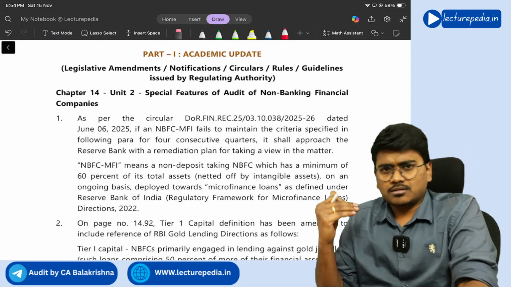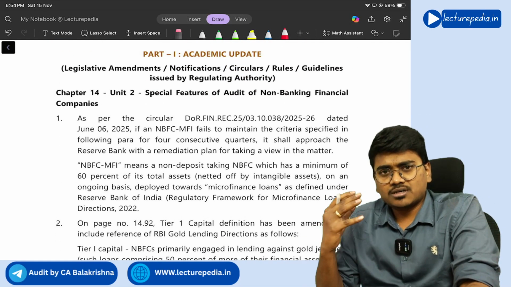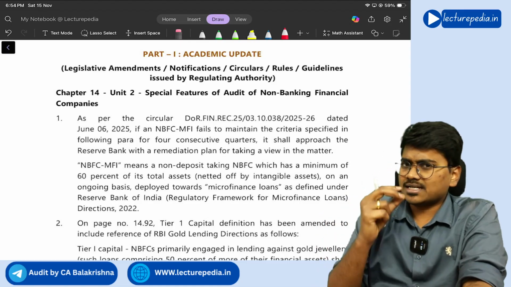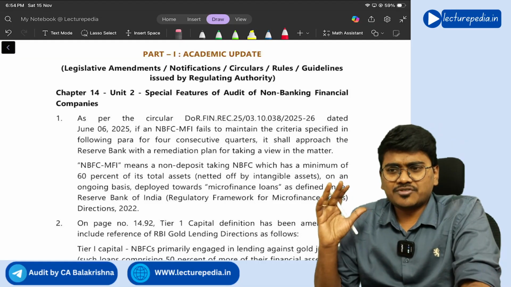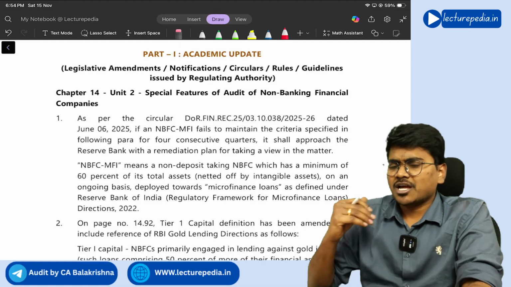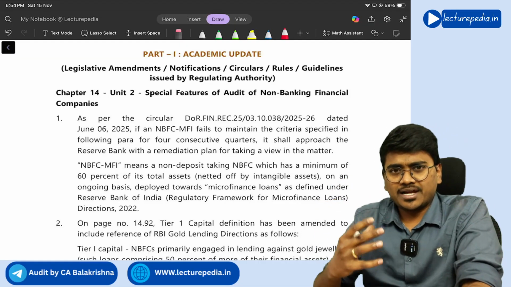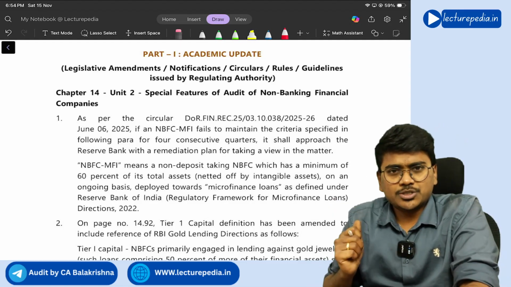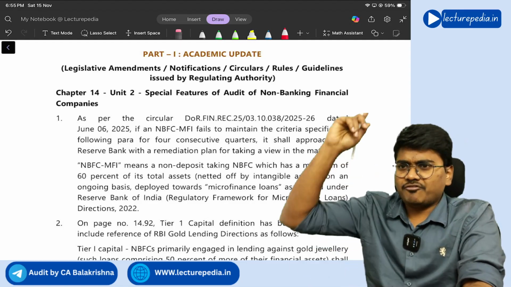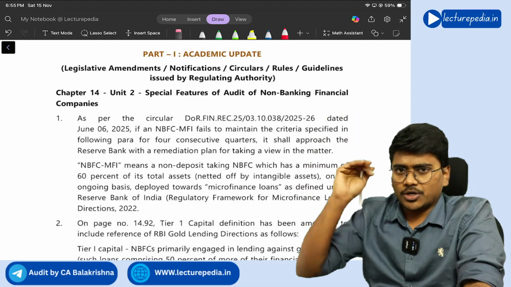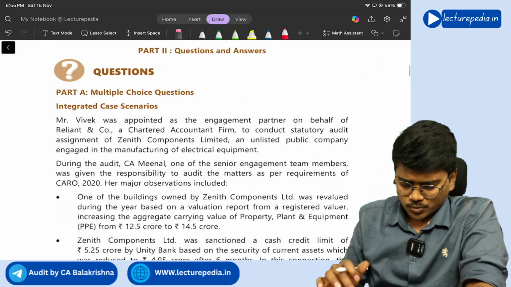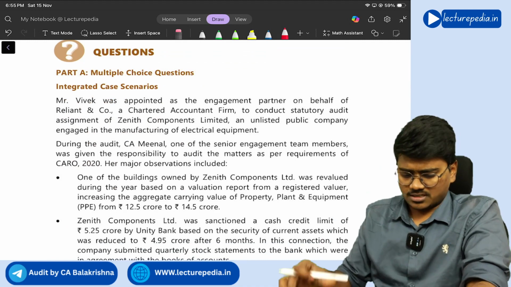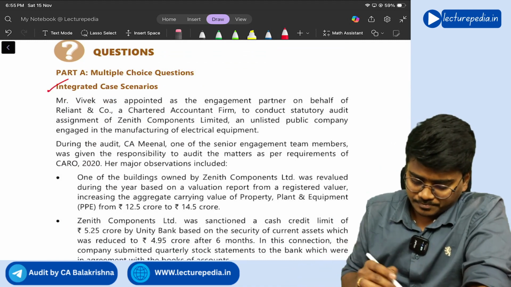So if you observe, for the Jan 26 attempt there are certain minor amendments that the Institute has given through this RTP, which I have already explained in a separate amendment video. You can find the video here in the I button. Okay. Yes. So starting with MCQs, first, a case scenario based MCQ.